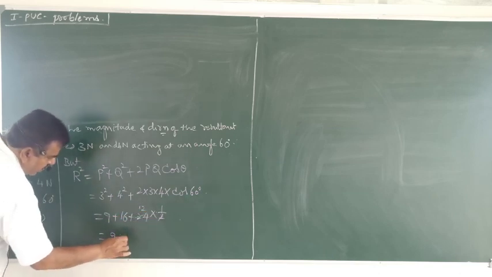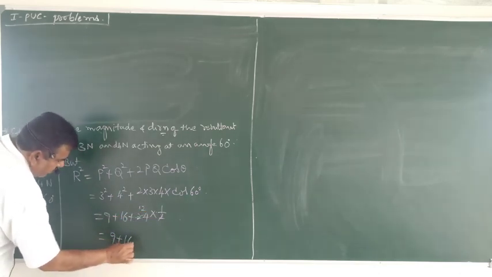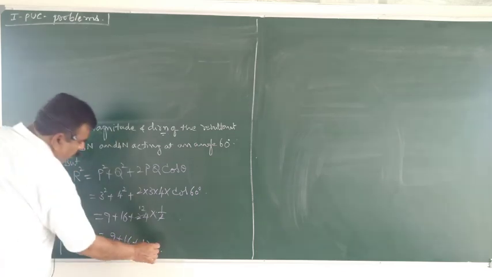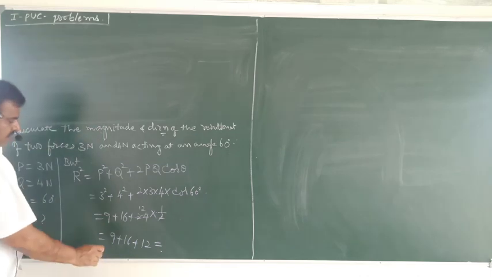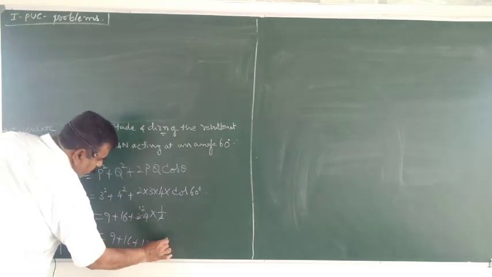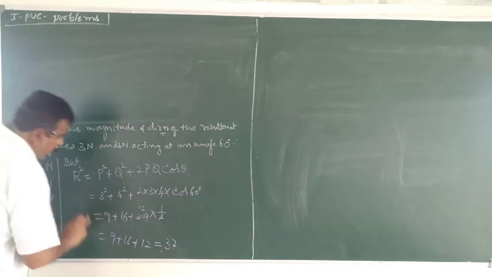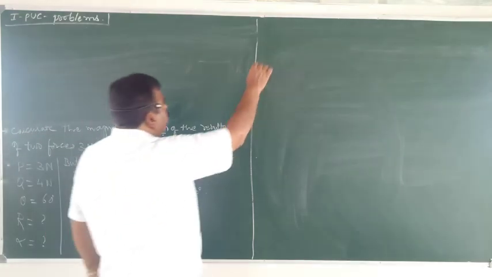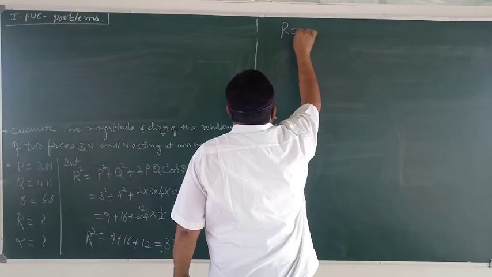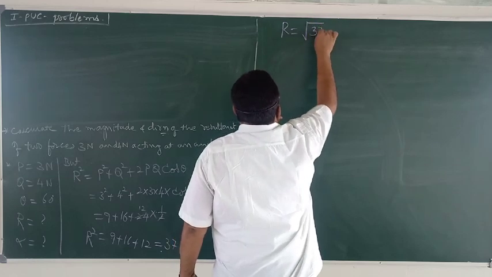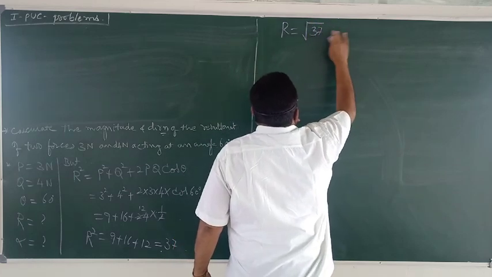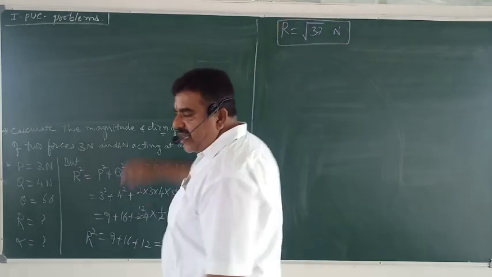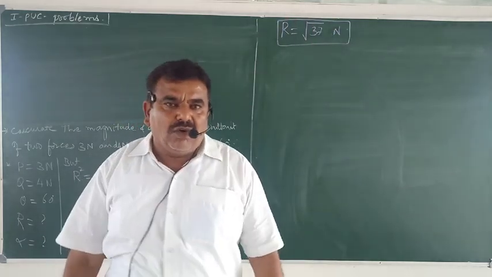Finally 9 plus 16 plus 12. 9 plus 16 is 25. 25 plus 12 is how much? 37. This is R square. R square is 37. Then R equals root of 37 Newton is the magnitude of the resultant of two forces